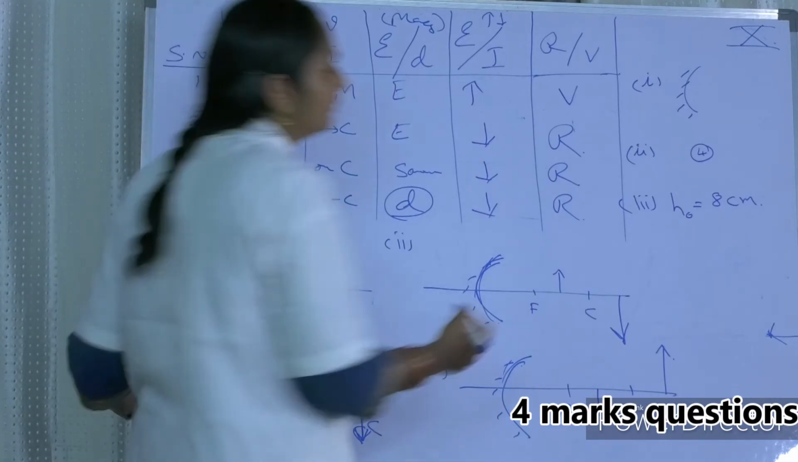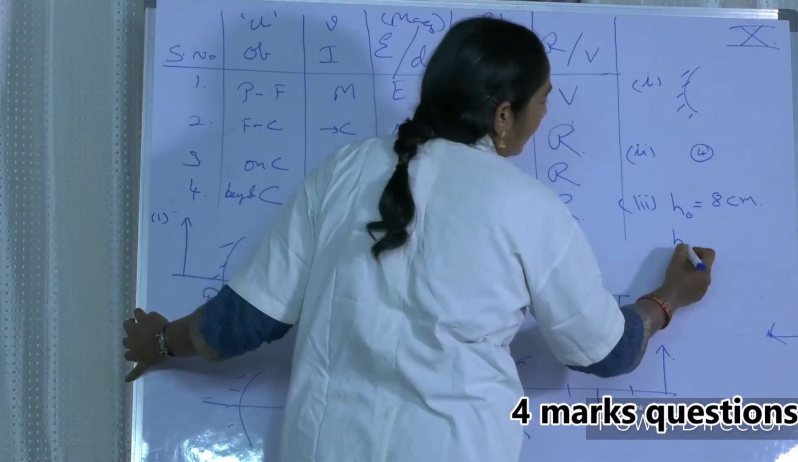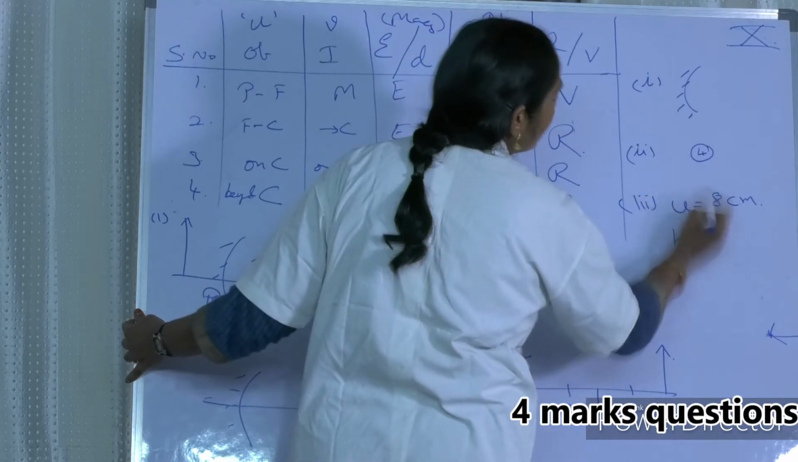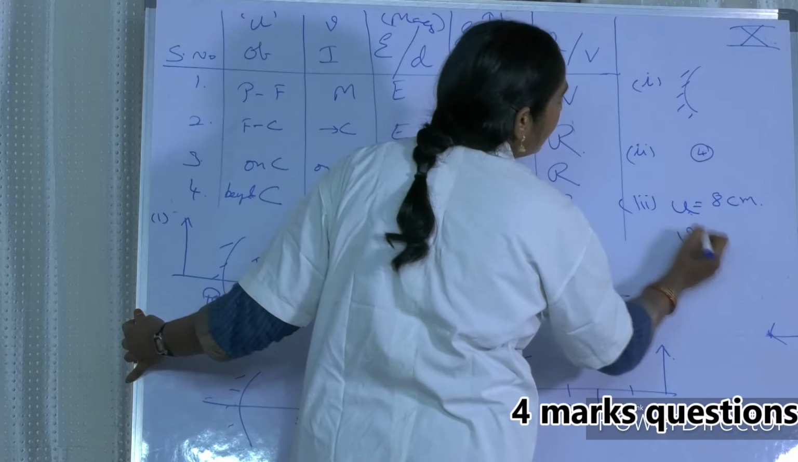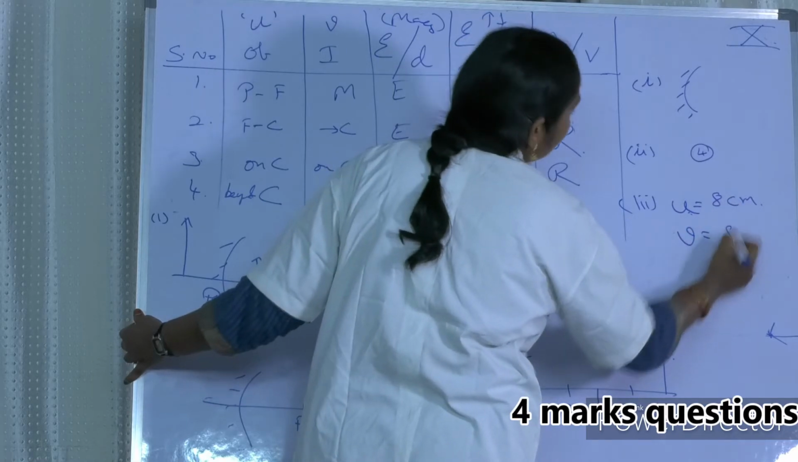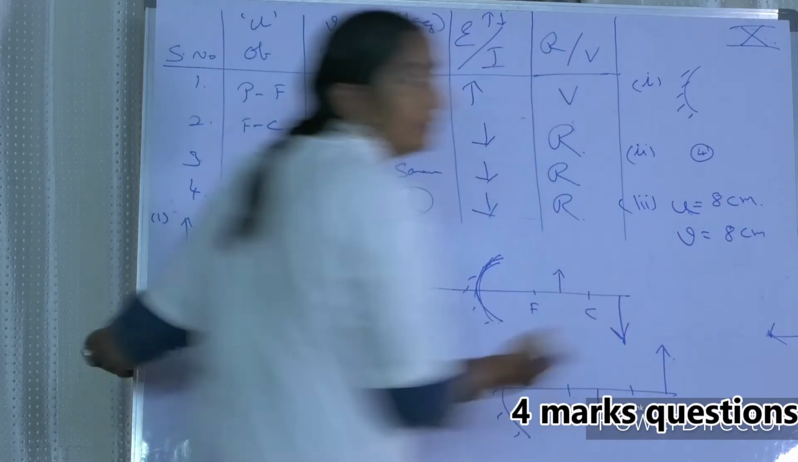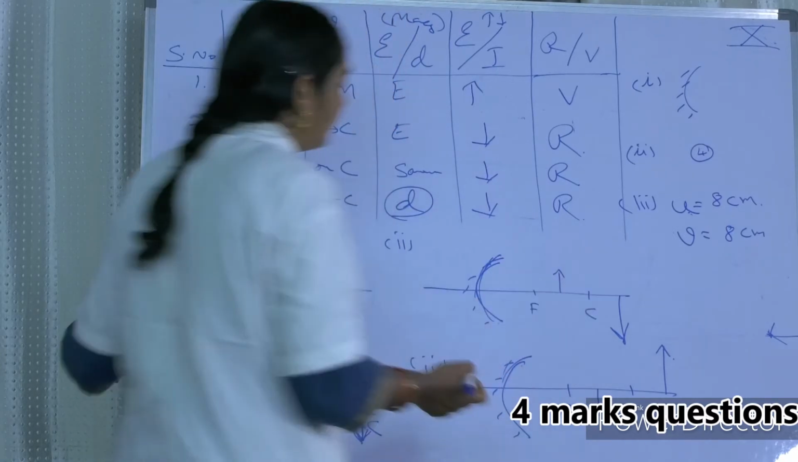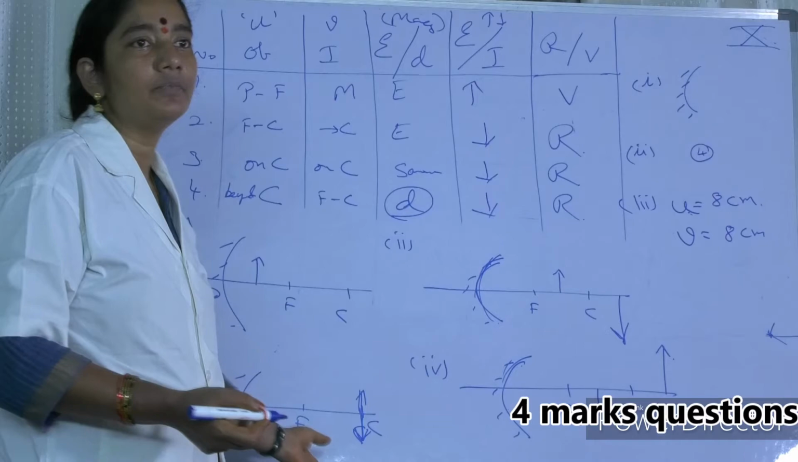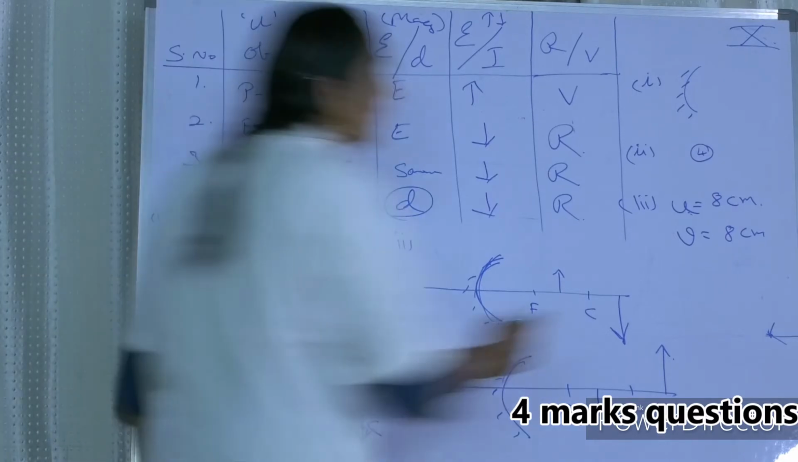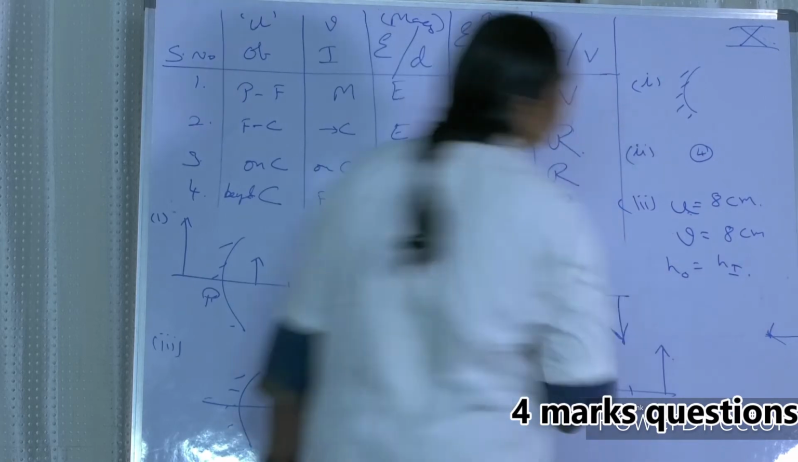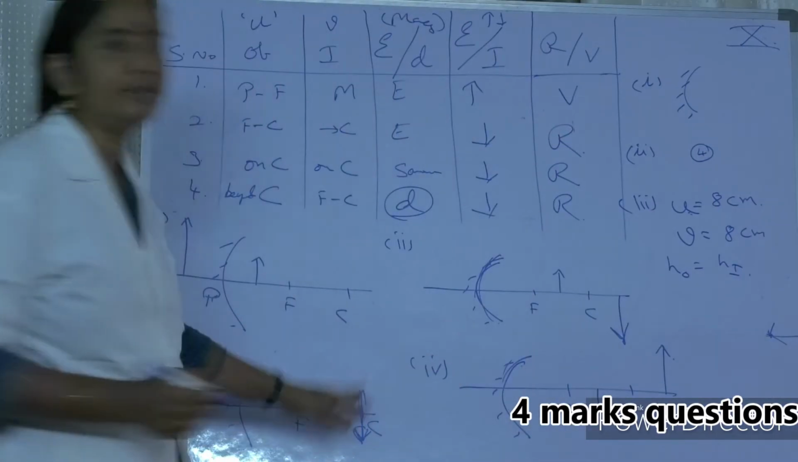Now madam, then where do you get the image? Sorry, this is U. U is given to you. Where do you get the image? So the image is also at 8 centimeters. And then what is its height? Same height. The image height and the height of the object are the same, because it is located at C.